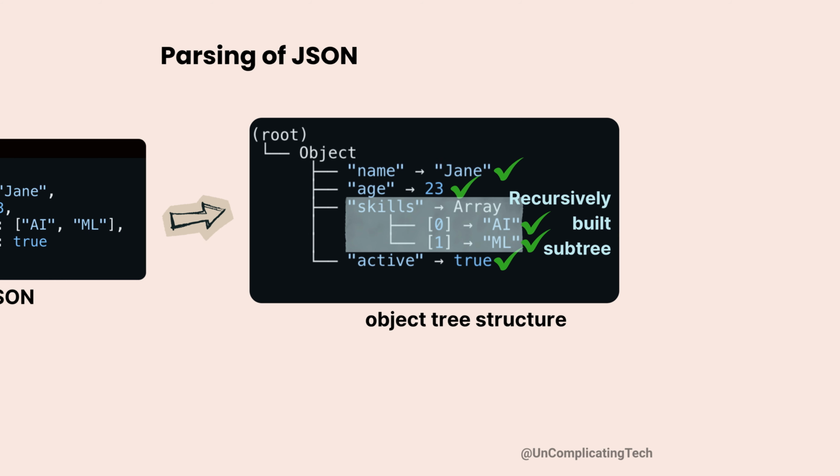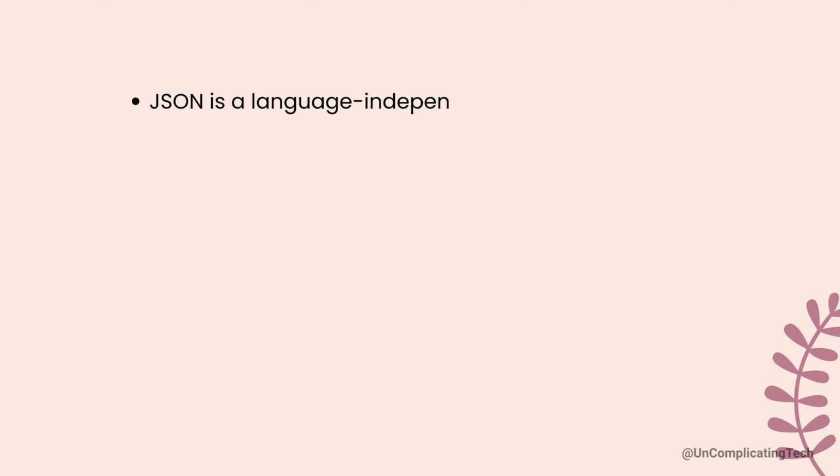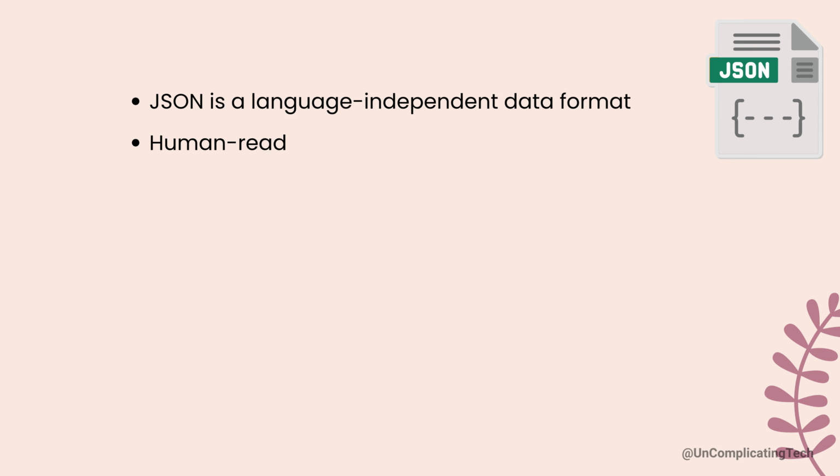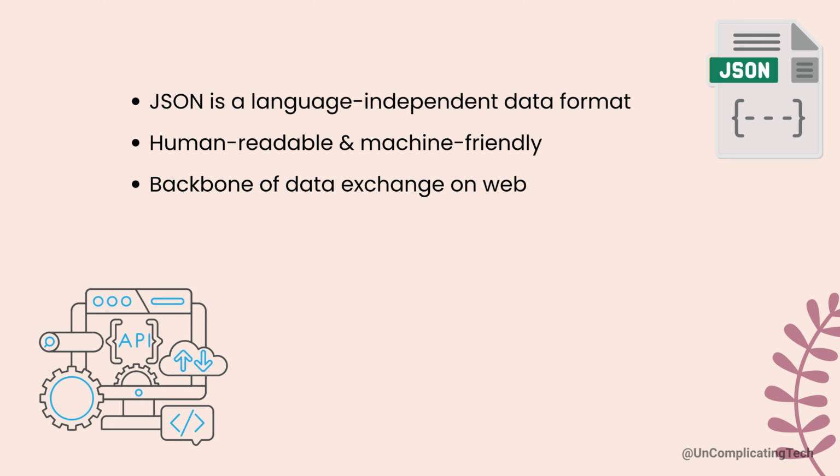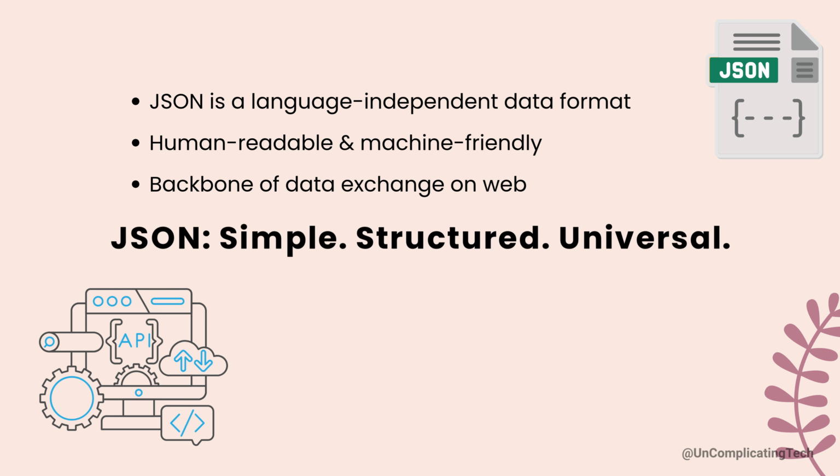So, to summarize, JSON is a language independent data format. It's human readable and machine friendly. It's the backbone of data exchange on the web. Once you understand JSON, you understand how applications share data.